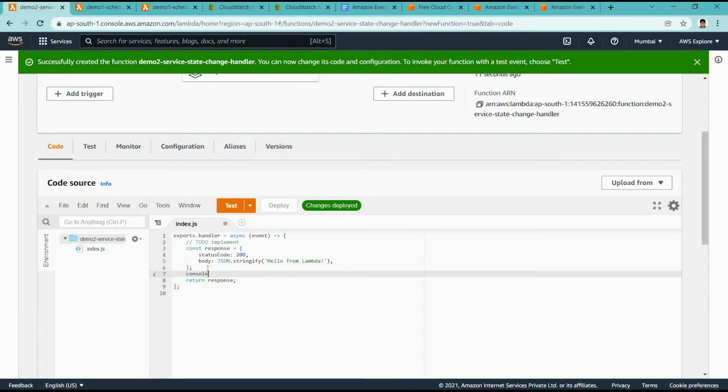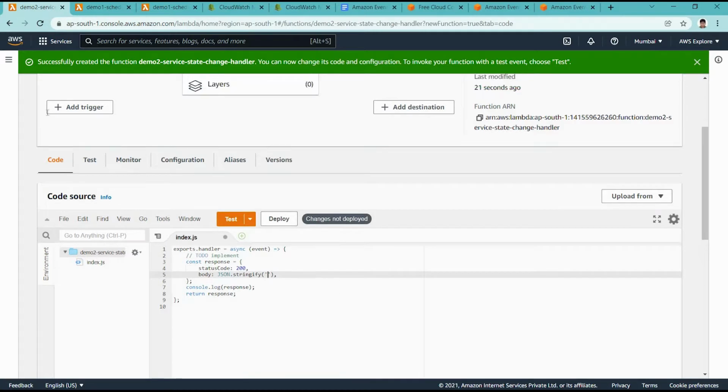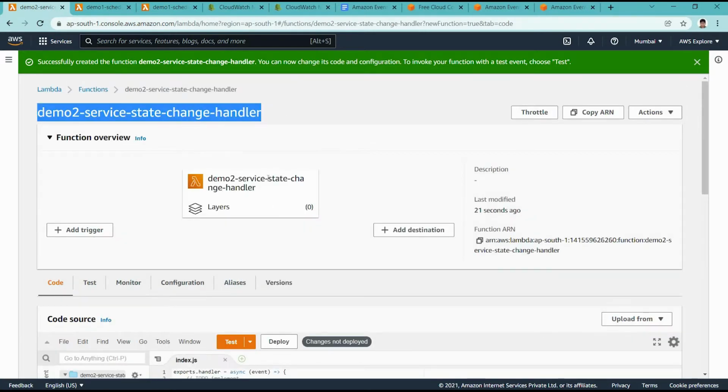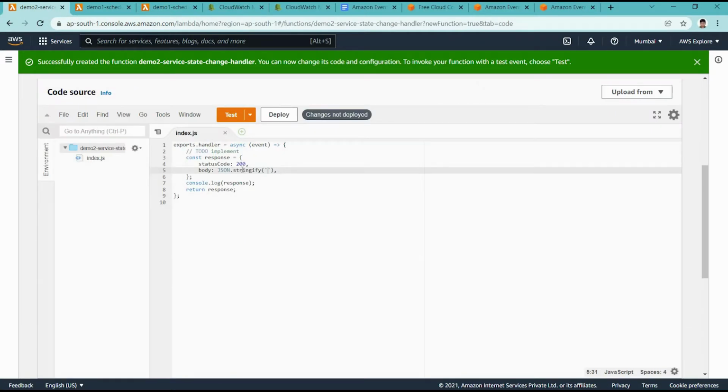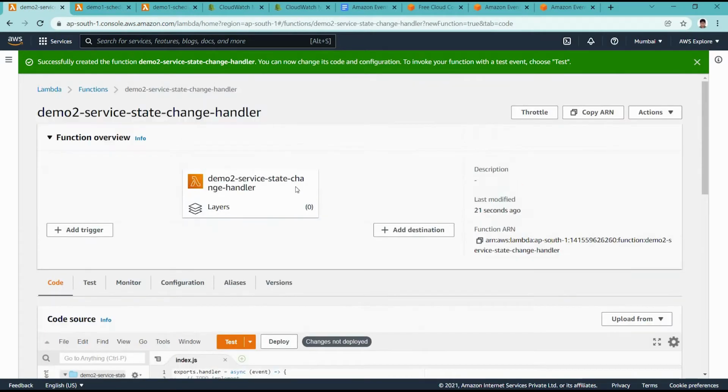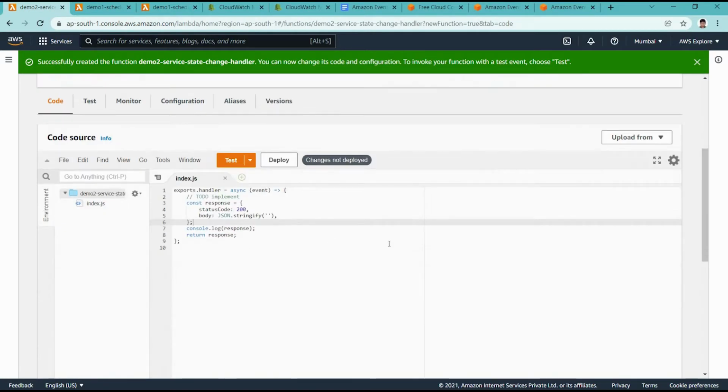For now, I am logging whatever the response is, so it goes to CloudWatch logs when this function is triggered. Here I am giving the Lambda name in the response, so we get an idea which function was called. I'm demonstrating with basic code, but of course you can do many things within Lambda logic according to the requirement.